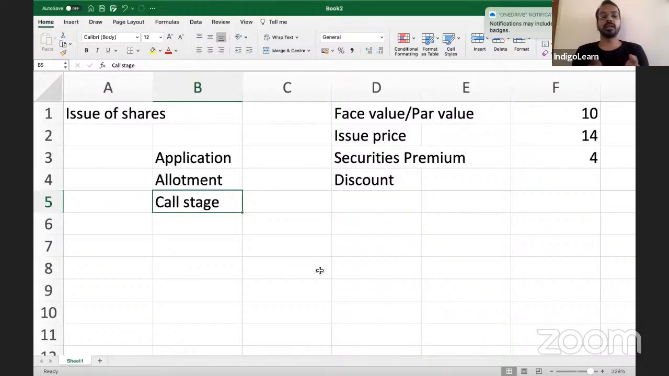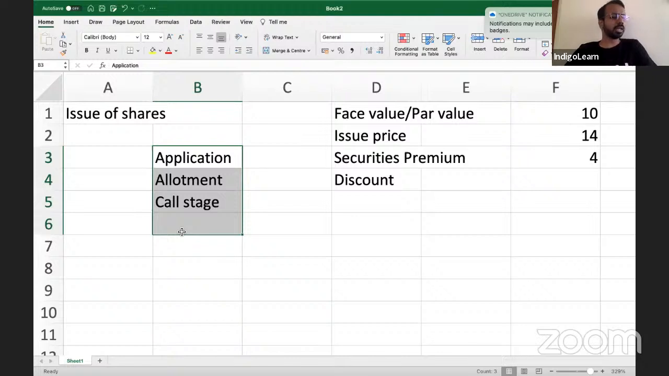Okay, so there is no rule that it has to be done at application, allotment, or call stage. It can be done at any stage. You have to read the question and understand at which stage the company is collecting the securities premium amount. In fact, in real life, these 3 stages do not even exist. Hardly a few cases, like the Reliance Industries rights issue, had application and call stage. Otherwise, recently in the LIC IPO, the entire amount is collected at application itself, your face value including securities premium.